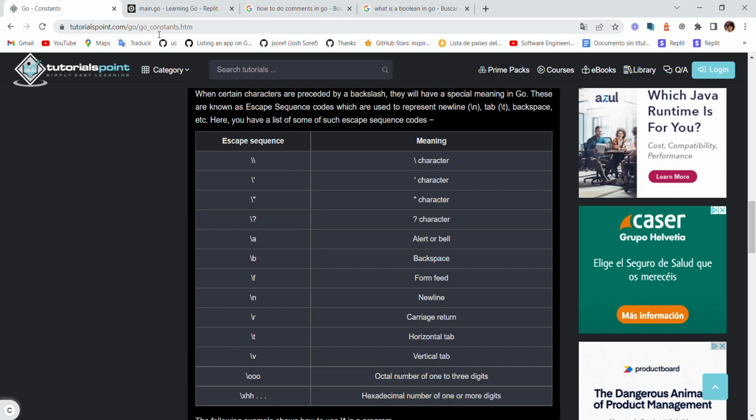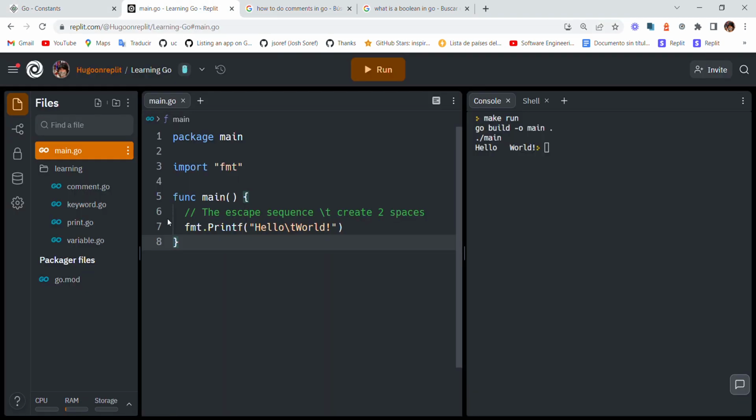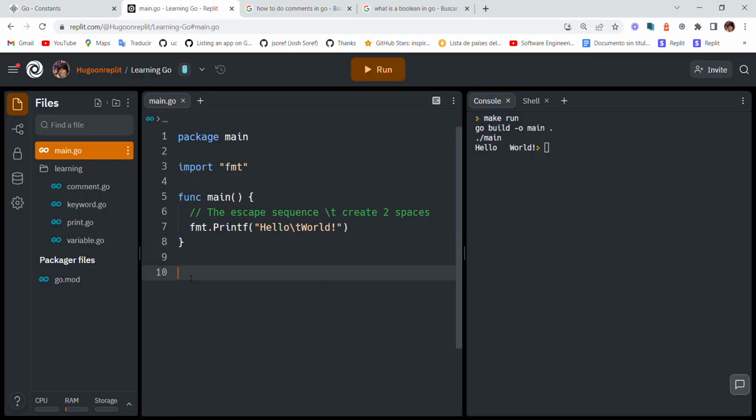And then, just for those who want to know about constants, I'm just gonna put them here. Check more constants here.